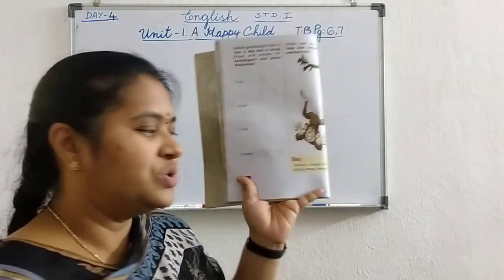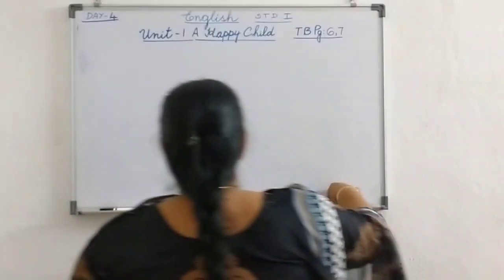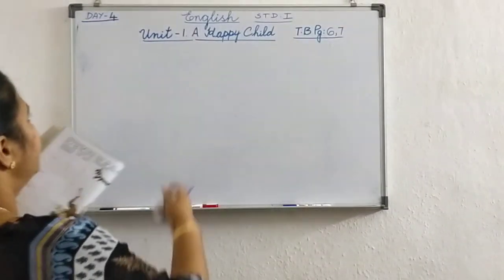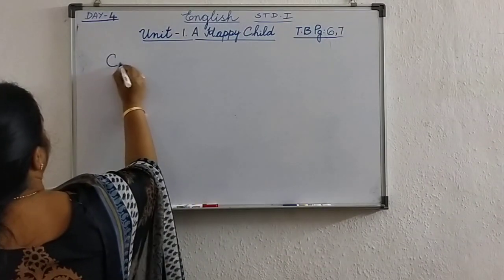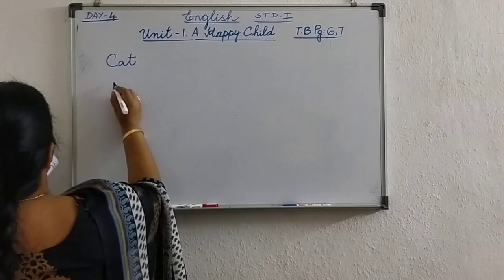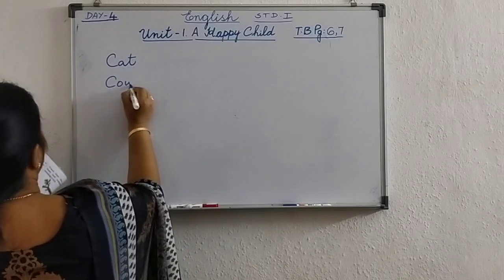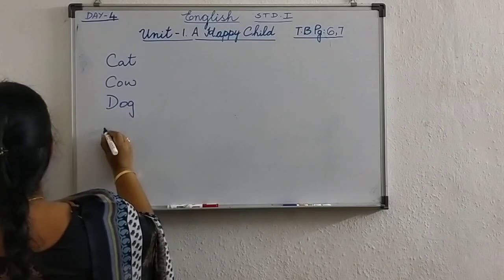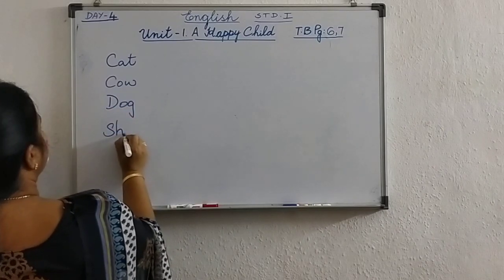Yes or no? So, what pictures you have to collect? Cut and paste. You have to cut the cat picture. Next, cow. Next, dog. And next, sheep.